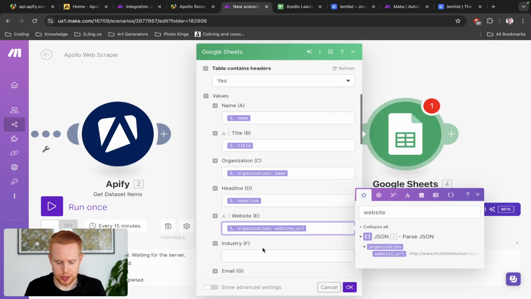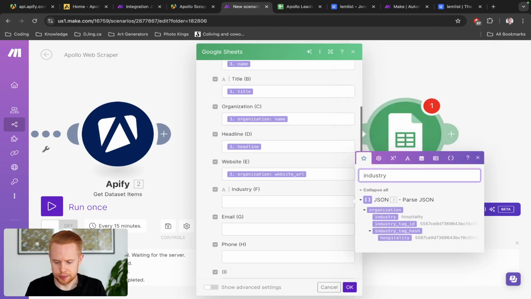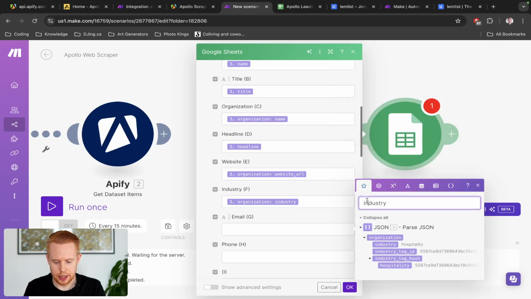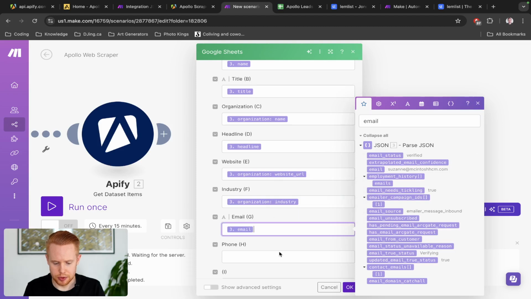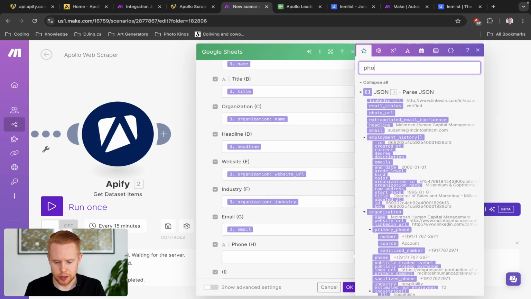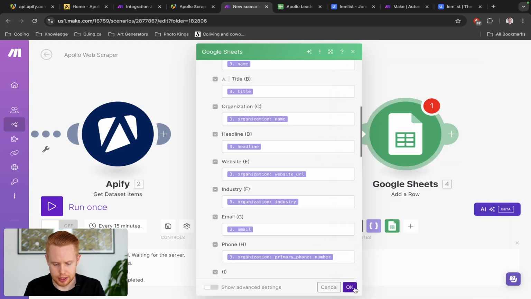We're just going to search that up here to make it easier. And then industry is hospitality. And then let's take a look and see if the email came through. So email did come through, and the phone as well. So primary phone number is this. And let's go ahead and click OK.